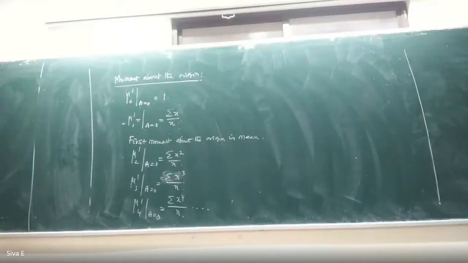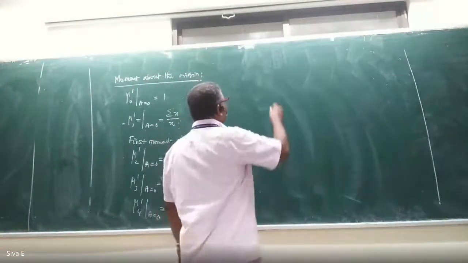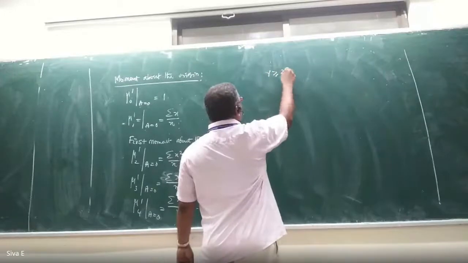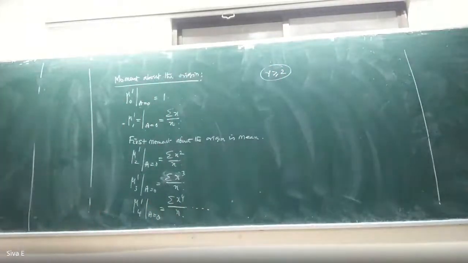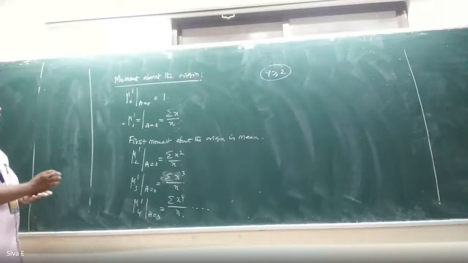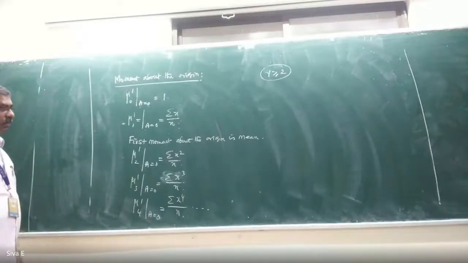Write in the bracket, it is also applicable for moment about the point A. This formula is also applicable for moment about the point A when r is greater than or equal to 2.